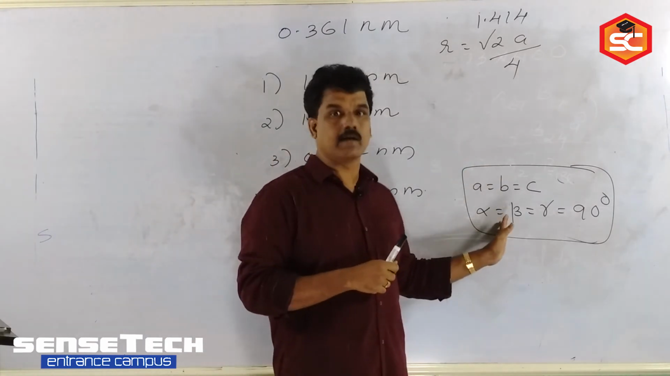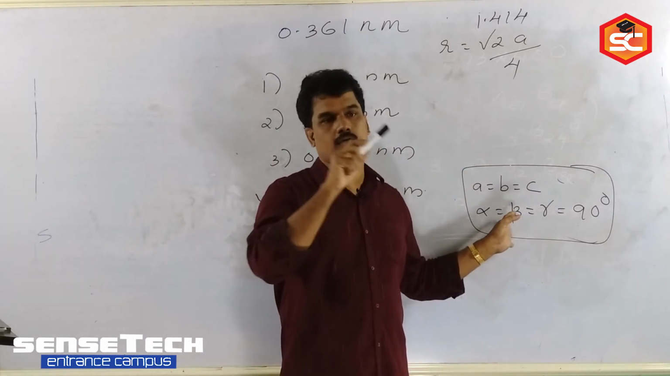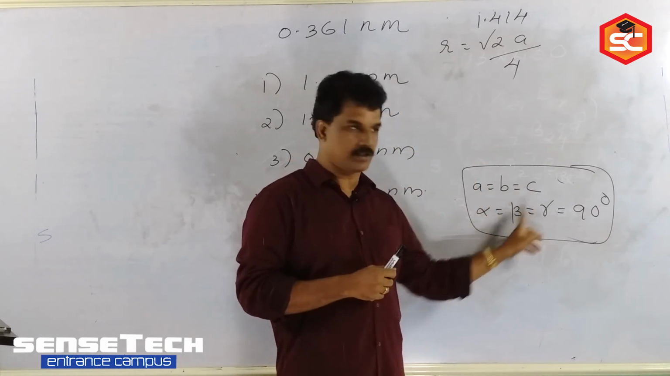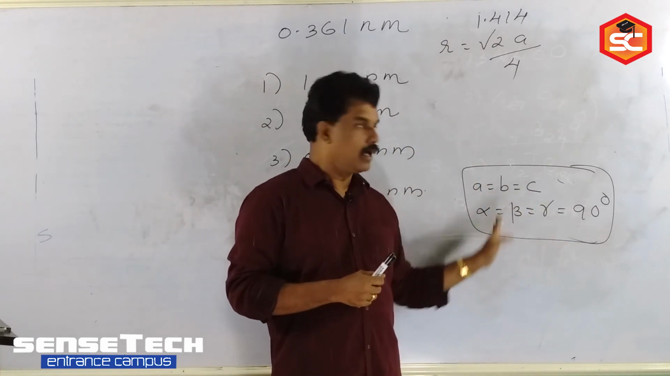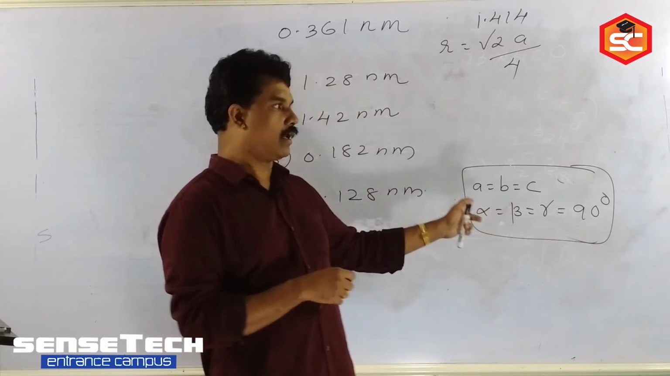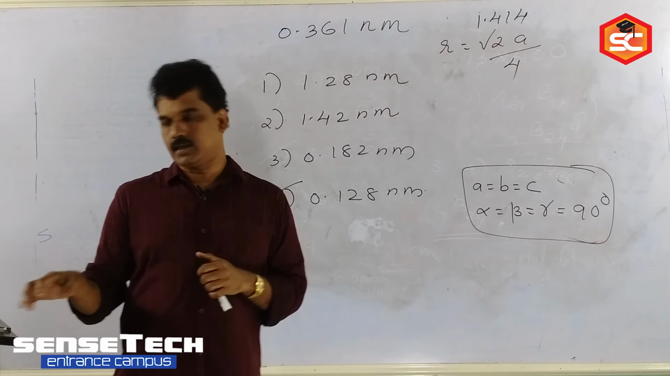Based on the dimension, how many types of unit cells are there? 7. The starting is this one, where all the dimensions are the same. When any one changes, we get the remaining 6. So in total, 7 unit cells are there.